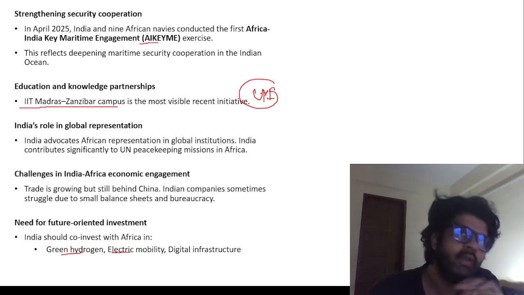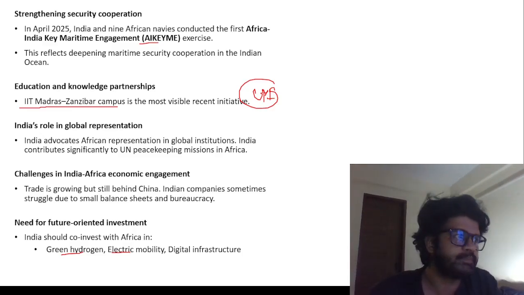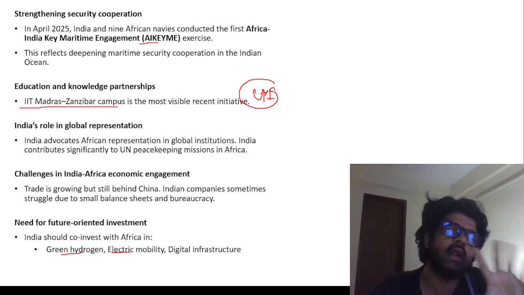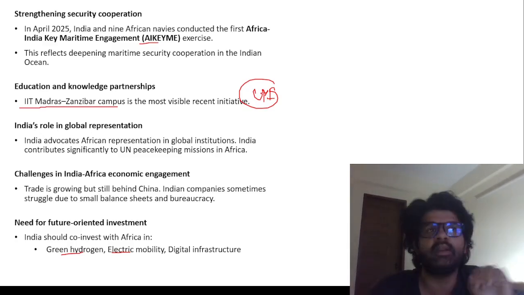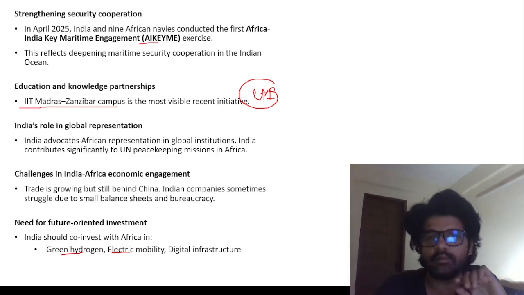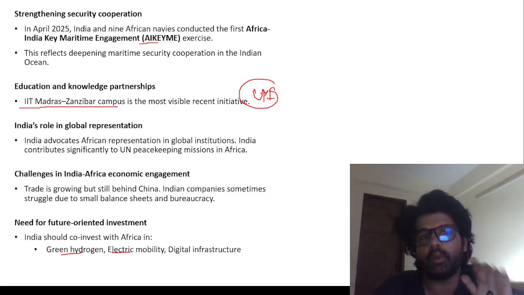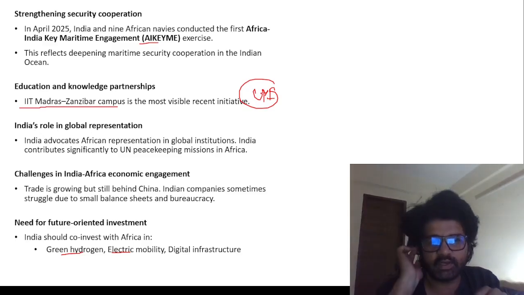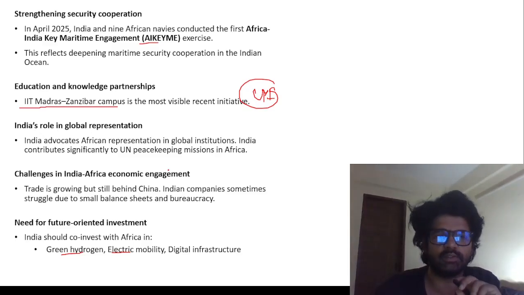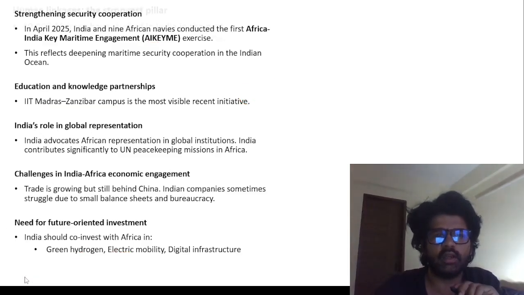Modi sir, whenever he goes to different countries of the world, two things happen. First of all, he gets that country's highest medal, whatever that medal is. If there is no medal, they will design one medal and give it to Modi ji. And second, more often than not, these countries are adopting India's UPI. So that UPI adoption can be done by many African countries as well. So we are very good in these things. So yeah, there are areas of cooperation.